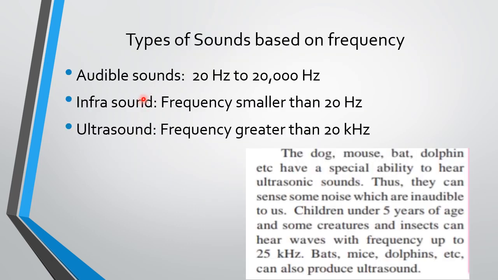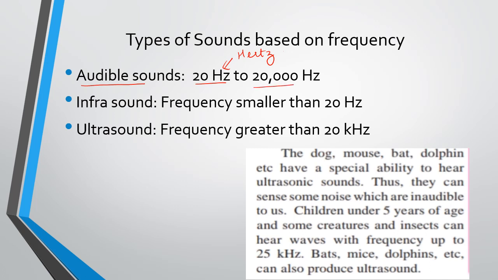Now let's study what are the types of the sounds. These types of sounds are based on the frequency, and frequency is calculated in hertz. This Hz represents hertz. Okay, so there are certain sounds which we are able to hear, and those sounds are called audible sounds, and their range of frequency is between 20 hertz to 20,000 hertz.